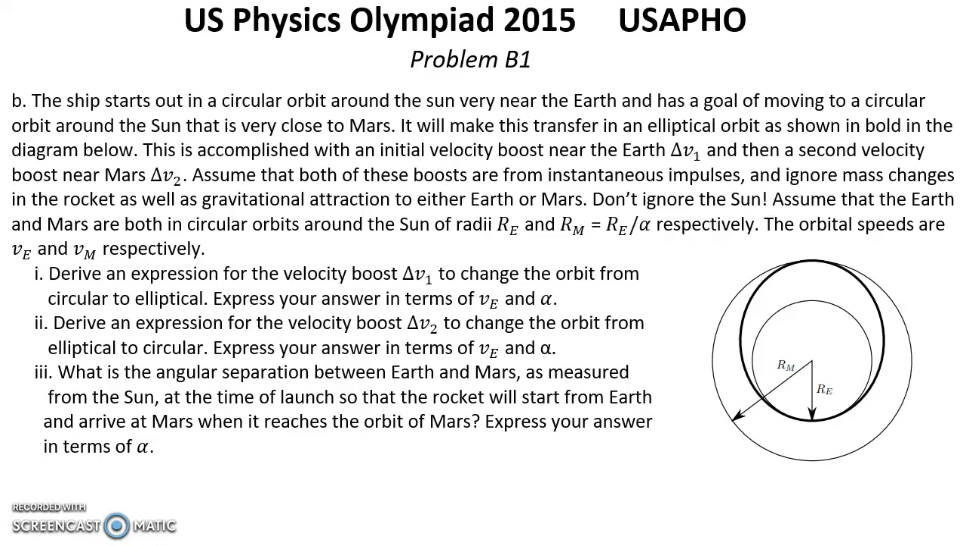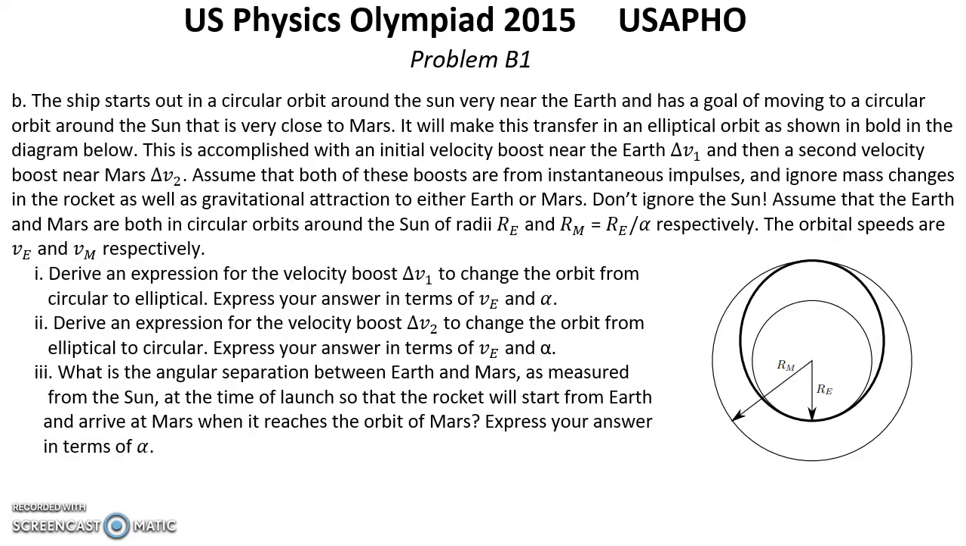It will make this transfer in an elliptical orbit as shown in bold in the diagram below. This is accomplished with an initial velocity boost near the Earth, delta V1, and then a second velocity boost near Mars, delta V2. Assume that both of these boosts are from instantaneous impulses, and ignore mass changes in the rocket as well as gravitational attraction to Earth or Mars.